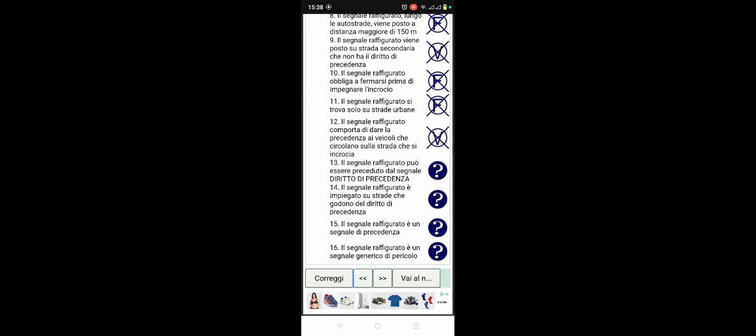Number 13. This sign figure can be preceded by the right of way signal. No, it's false. Diritto di precedenza is another signal. Dare precedenza is this very one we are learning now. So guys, don't let them confuse you. This one is false because of diritto di precedenza.